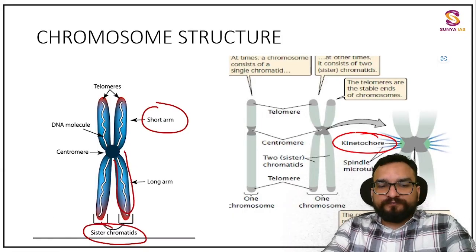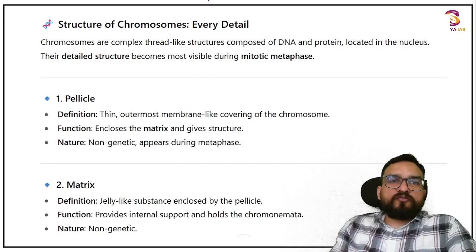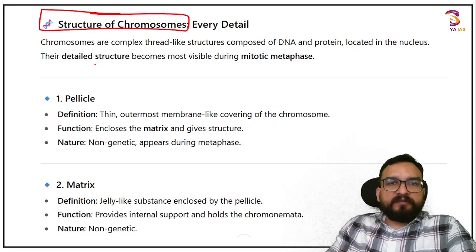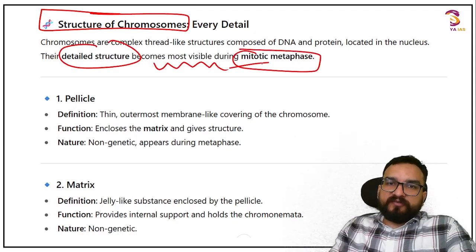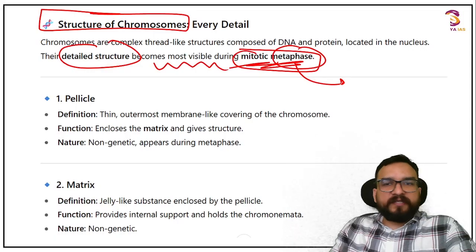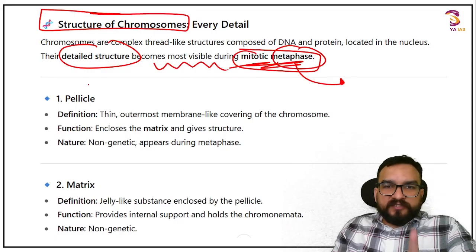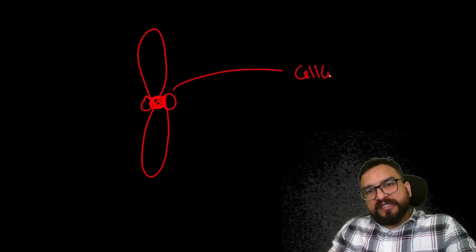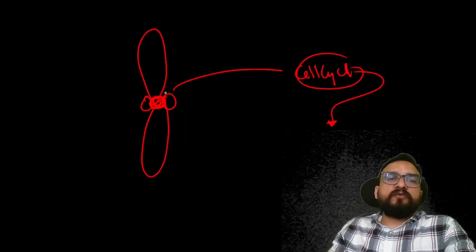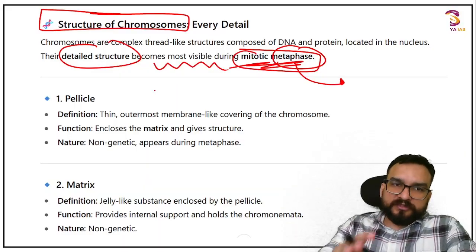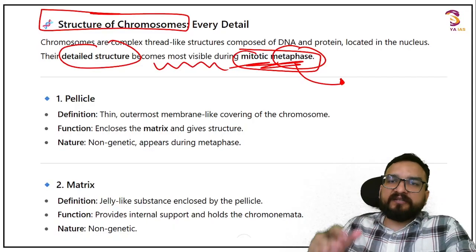Kinetochore. Okay. Now, if they are asking you directly about the structure of chromosome, in the P by Q you are going to find that the detailed structure becomes most visible during mitotic metaphase. What is mitotic metaphase? We will be understanding just after this. Because it is very important for you to first understand the structure of chromosome, what is kinetochore, what is the centromere. Then only I will be able to tell you the cell cycle. Otherwise, if I had started directly with the cell cycle, it would have been problematic for you to understand the chromosome structure. That is the sole reason I have left the cell cycle for the end.